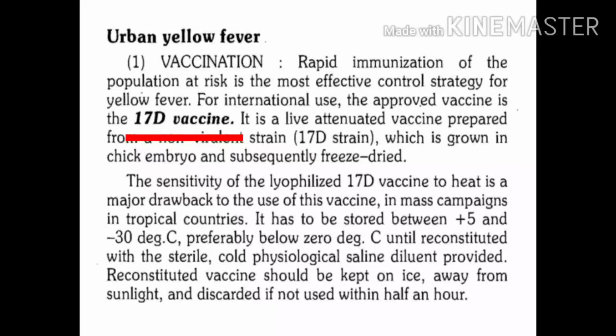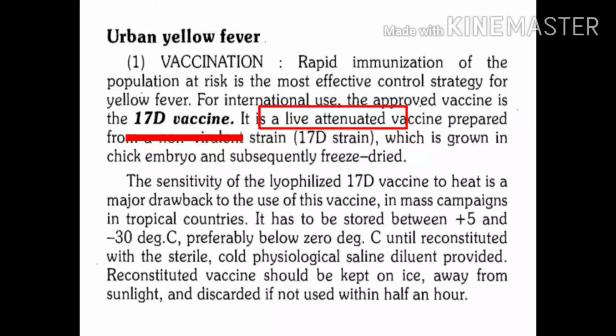Vaccination, the vaccine which is available is called 17D vaccine. This is live attenuated vaccine. This vaccine is prepared from non-virulent strain, and name of this non-virulent strain is 17D.